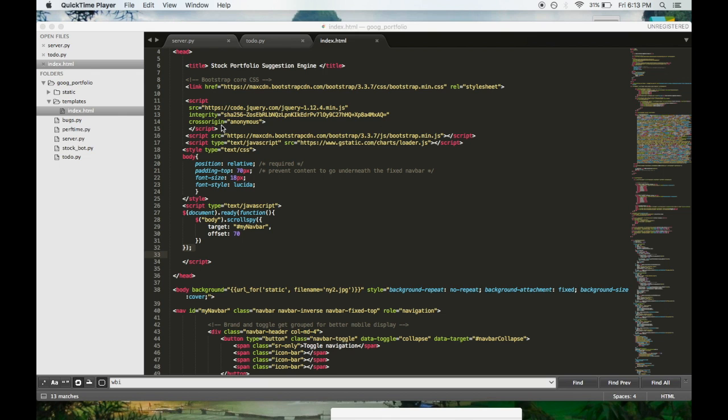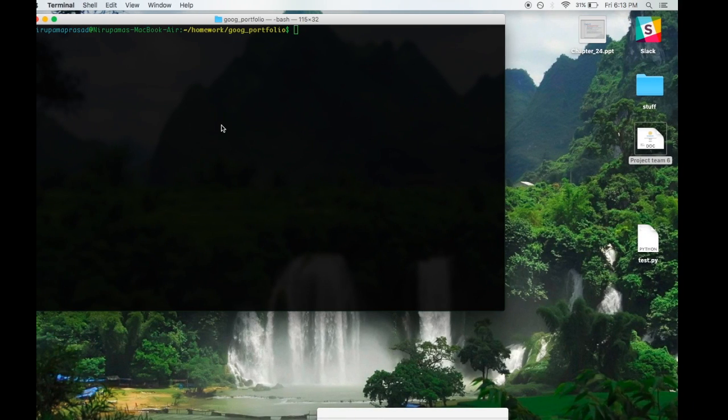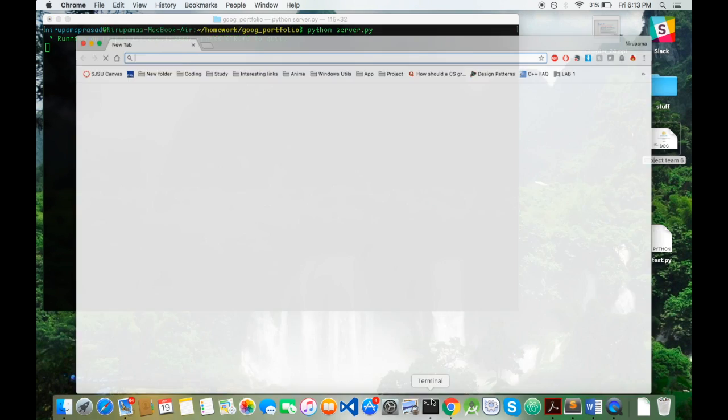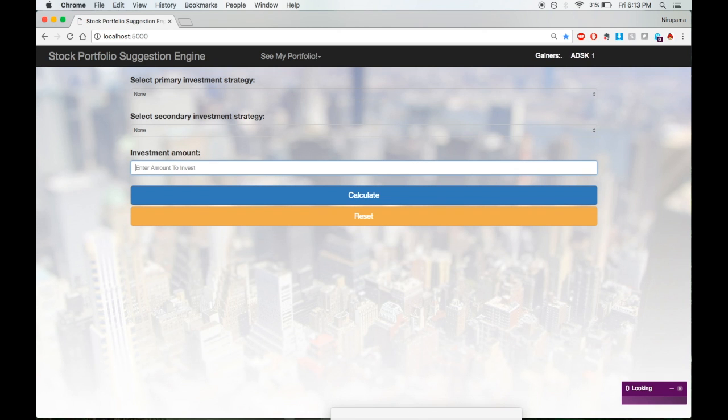We'll be demonstrating Team 6's stock portfolio suggestion engine. I'll be testing it from the web UI, so let's get the server running. As you can see, I'm already in the folder. So we have a number of cool features such as a live ticker, a reset button, and quite a great UI if I say so myself.